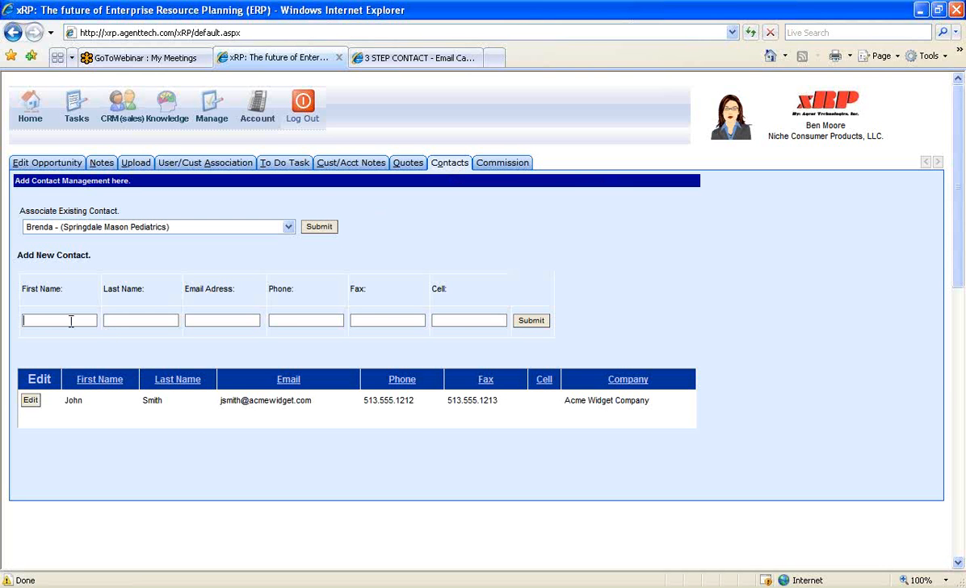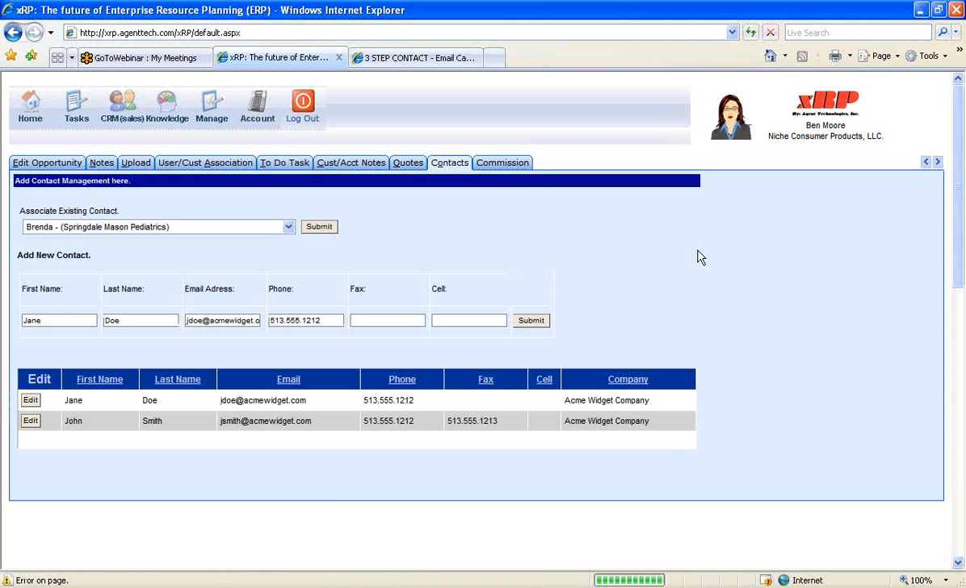Next, we can keep track of all the contacts. So I'm just going to add a Jane Doe at jdoe@acmewidget.com and a phone number for Jane Doe as well too. So now we can add any contact as we run into different contacts for this opportunity. So we have one location to associate contacts with this opportunity, with this account.